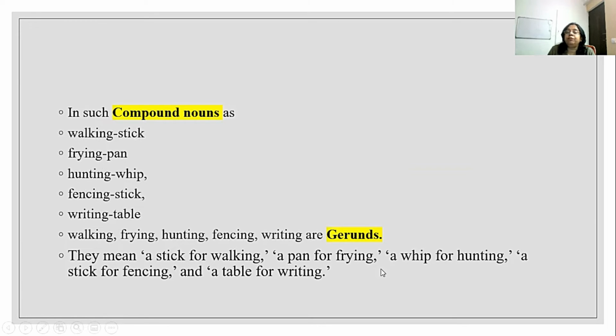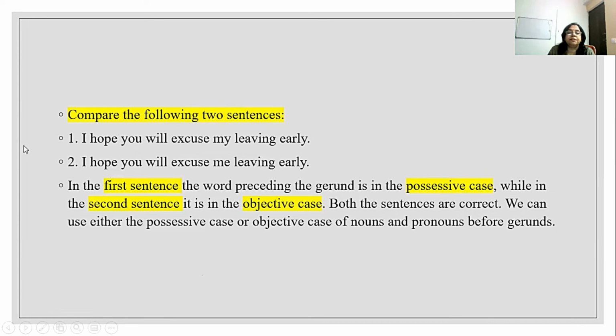Frying pan, a pan for frying. A whip for hunting, hunting whip. Fencing stick, a stick for fencing. Writing table, a table for writing. Now compare the following two sentences. I hope you will excuse my leaving early. I hope you will excuse me leaving early.